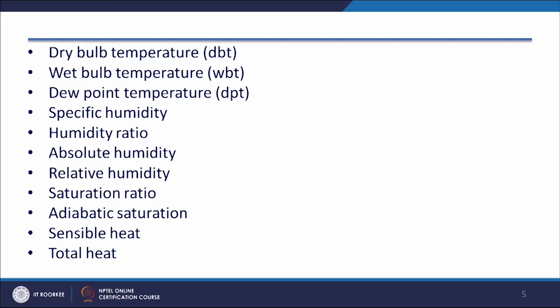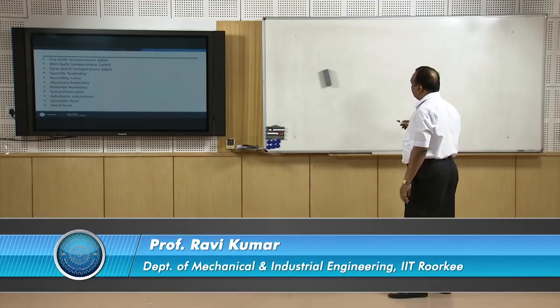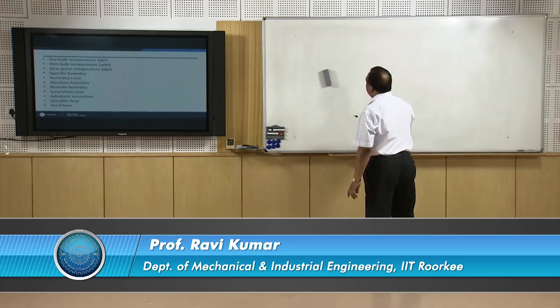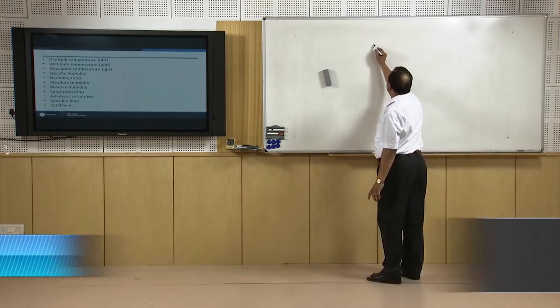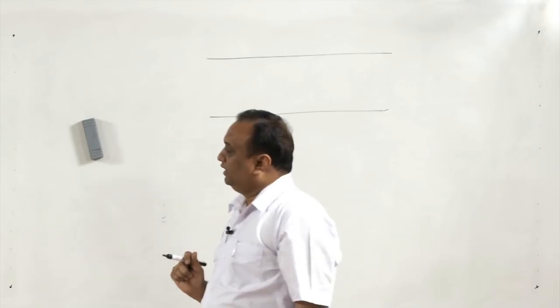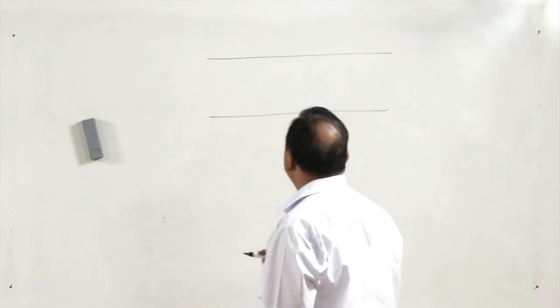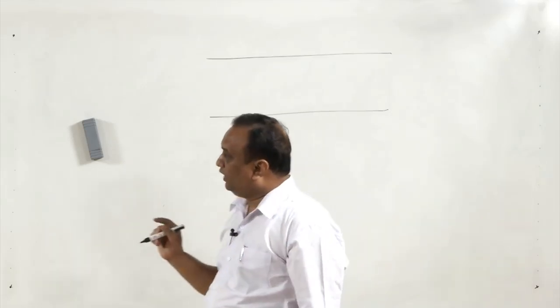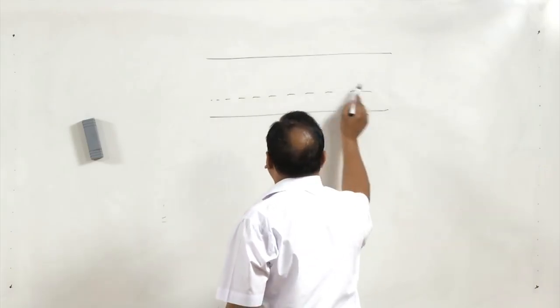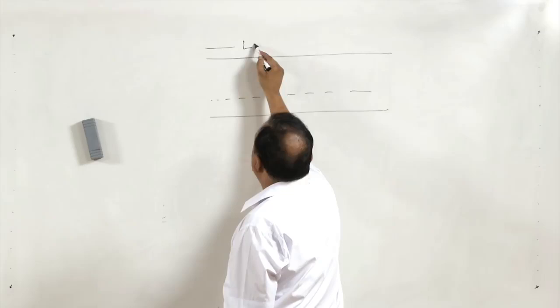Now, adiabatic saturation. One way, I told you, is that a hygrometer can be used for finding out the wet bulb temperature. Another method of finding out the humidity of the entering air is through the adiabatic saturation process. In the adiabatic saturation process, there is a passage of infinite length.